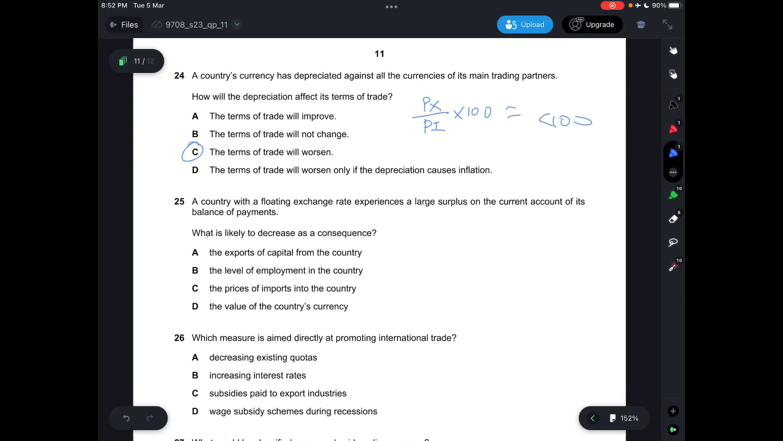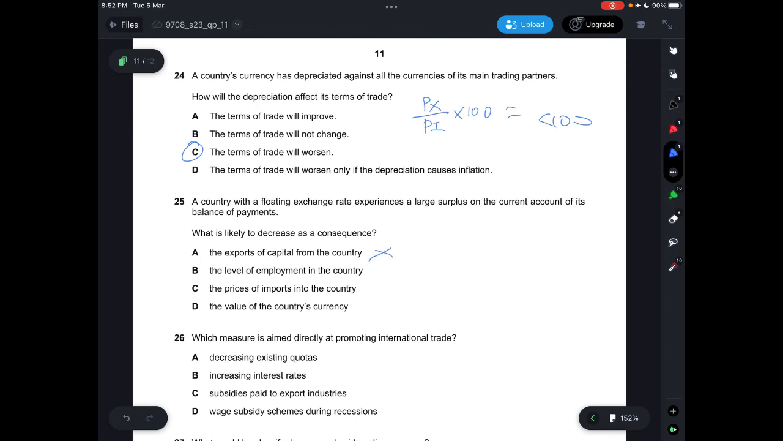Alright, Question 25. A country with a floating exchange rate experiences a large surplus on the current account of its balance of payments. What is likely to decrease as a consequence? Floating exchange rate and large surplus, which means that there is appreciation, an increase in the exchange rate. A says the export capitals from the country, which is not correct.